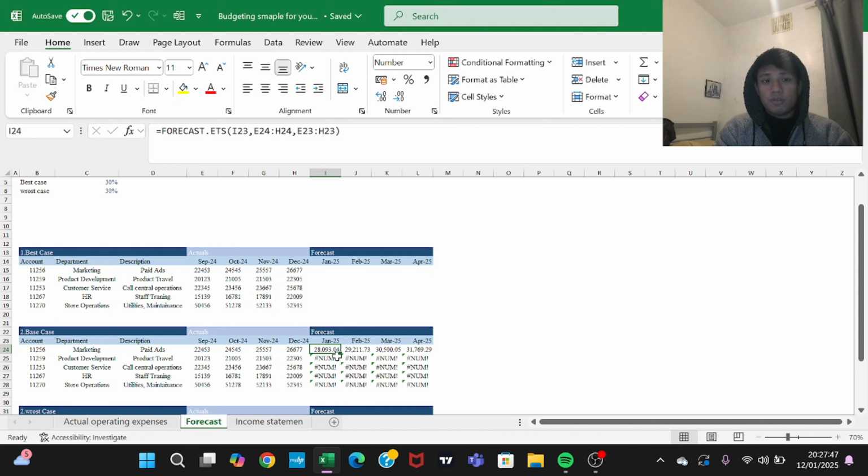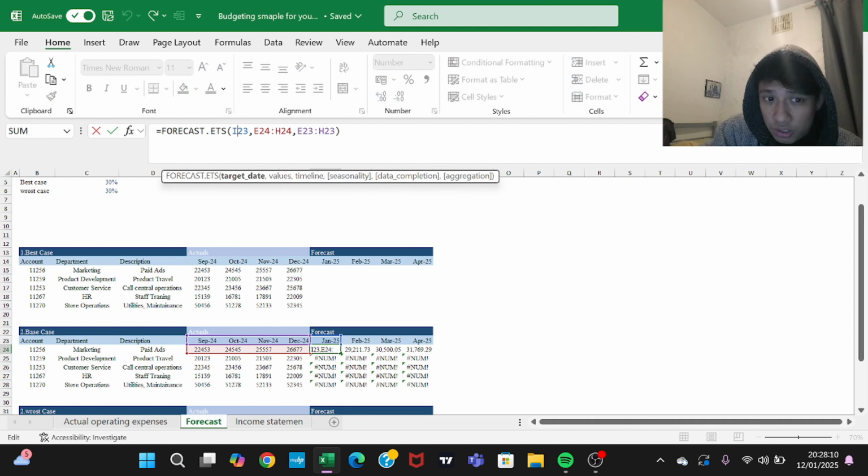How am I going to fix it? Fixing is equal to anchoring. Anchoring and fixing the row and column is the same thing. This is January 25. I don't want the row to change. I don't want the row to go from 23 to 24, but I want the column to be changed. I is a column. I want the column to change, but not the row. So I have to fix the row. The row is 23. How am I going to fix it? F4. Click F4 two times and you're going to anchor the row.